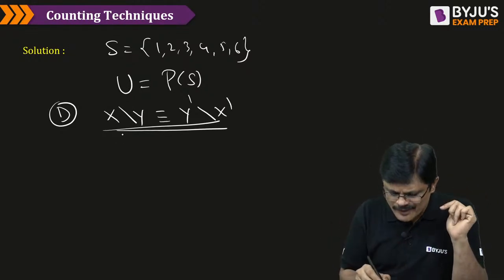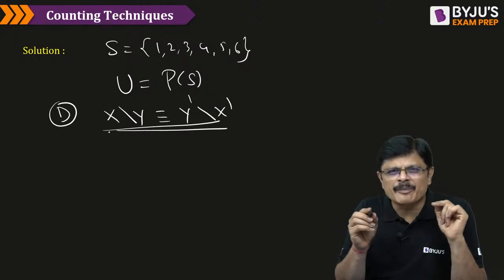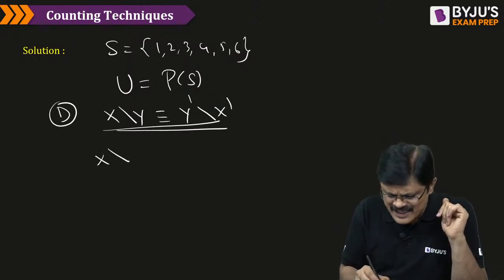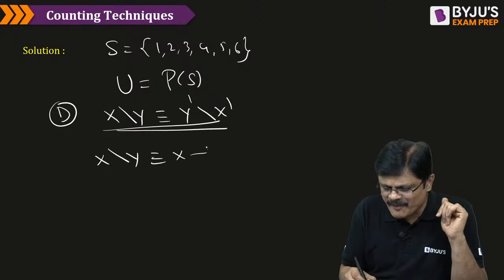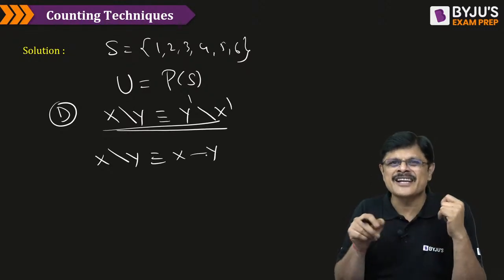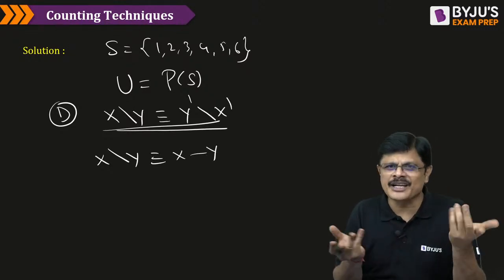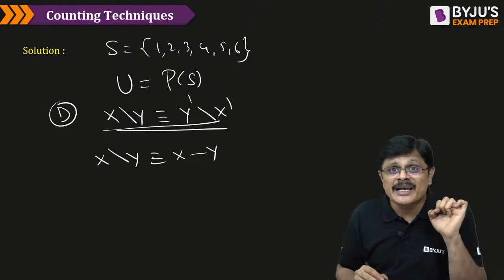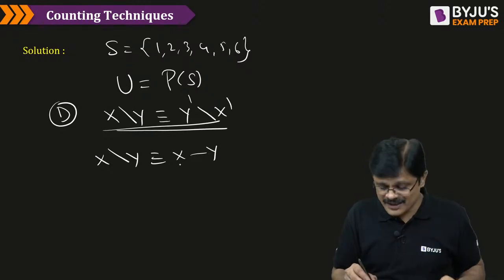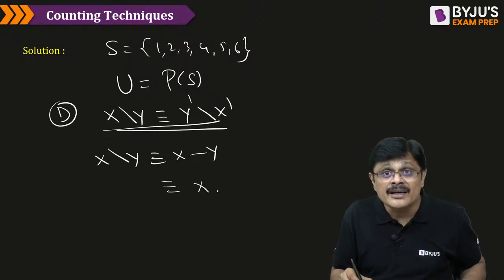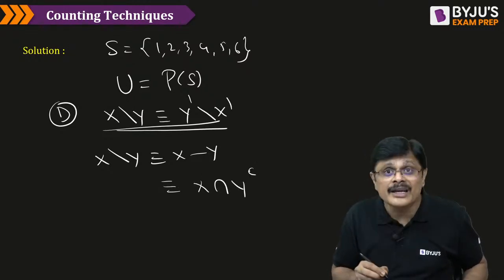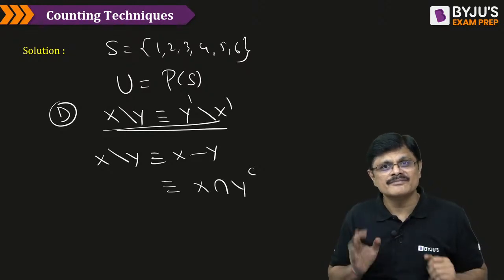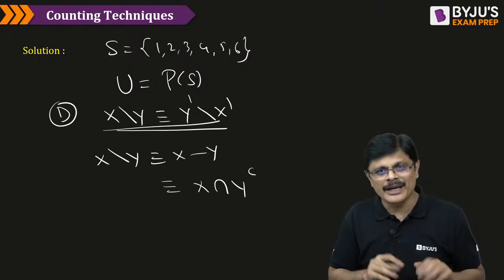Okay. So, because I am comfortable with the minus sign, I just write this X slash Y as X minus Y, sir. Because I am comfortable working with the minus sign rather than the slash. That is a different notation, nothing more than that, my dear friends. X minus Y. What do you mean by X minus Y, sir? X but not Y. See how you read it? X and sorry to Y. Say sorry to Y. Y, go home. Okay, only I need X.